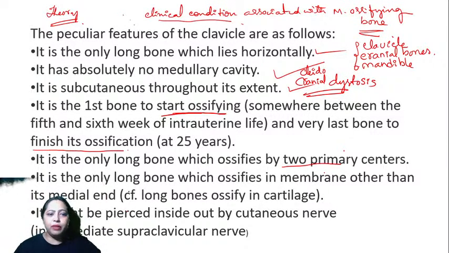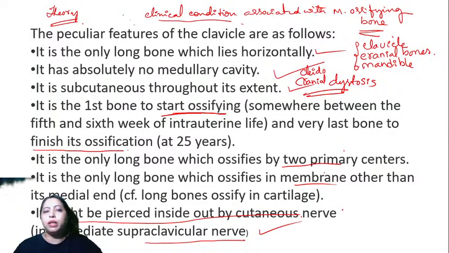Okay, next one we have here membranous ossification, and then it may be pierced by a cutaneous nerve, that is the supraclavicular nerve. So this is one important aspect. This will be related to fractures of the clavicle.